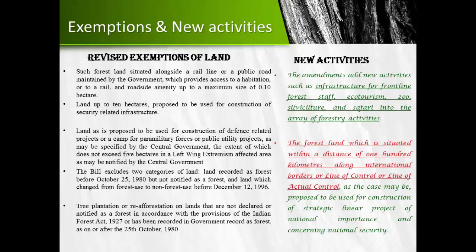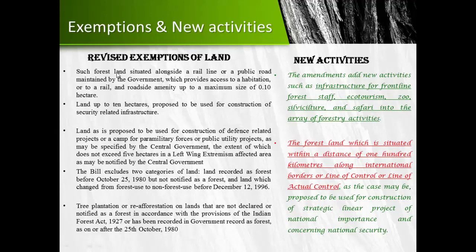So this particular Act has got a number of exemptions. It has made a number of exemptions, because it has redefined what is a forest, and many of the land parcels are now no longer a forest. So what are the lands which are exempted from being forest land?